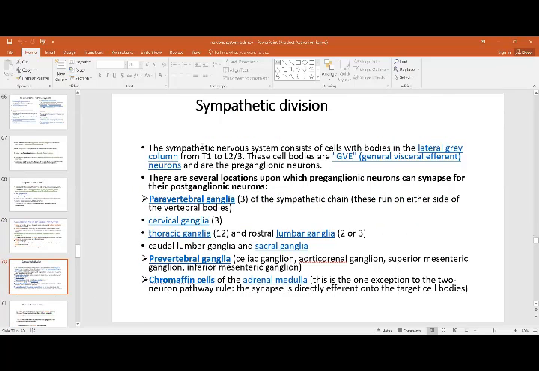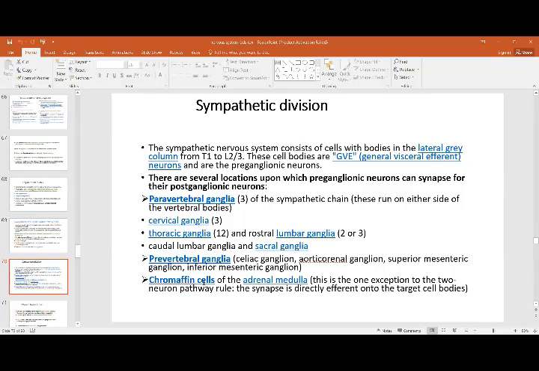The sympathetic division consists of nerves from the lateral gray column from T1 to L2 and L3. They are general visceral efferent. Then they go on to the paravertebral ganglia, which are several sympathetic ganglia on either side of the vertebral column: cervical ganglia, thoracic ganglia, lumbar ganglia, and sacral ganglia. Then you have the prevertebral ganglia, another type of ganglia, named at the level of the celiac ganglia and aortic-renal ganglia near the kidney, with the blood vessels which supply the intestines.